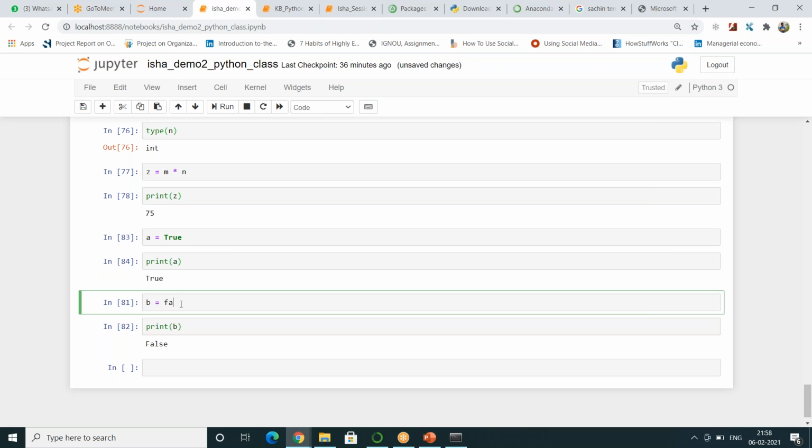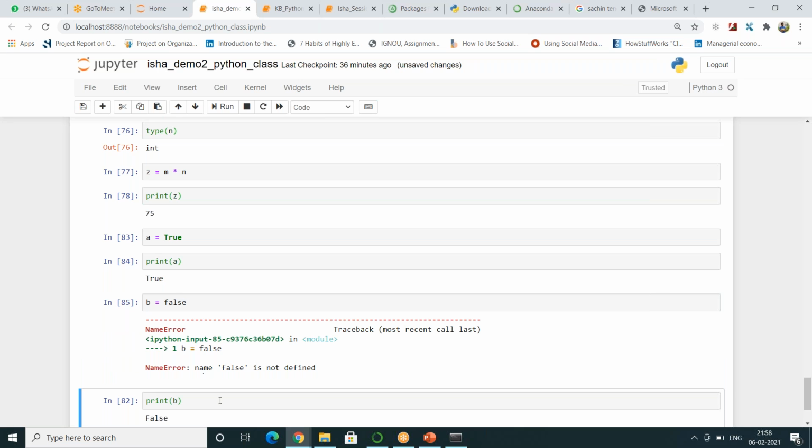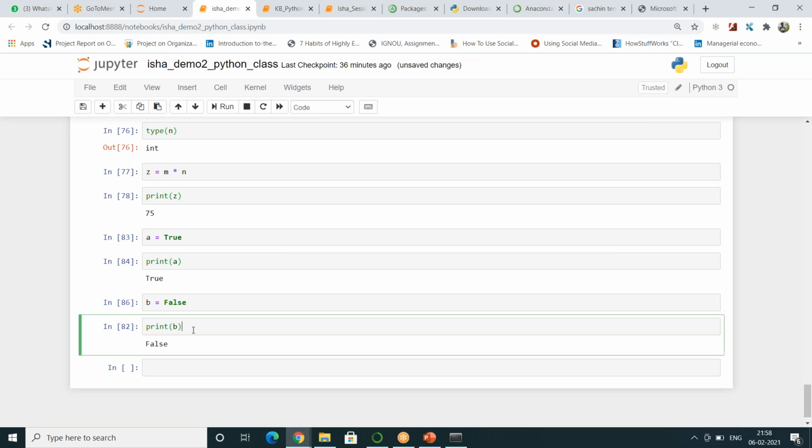Suppose again the same thing. If you've used small false, it will tell you, I don't know what is this false. It will ask me, what is this name error which you have given as false? I don't know what this name is. So it will consider this to be a variable. So B is equal to false. Print of B, false again.